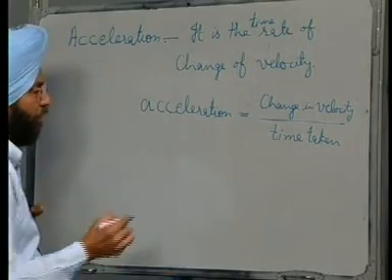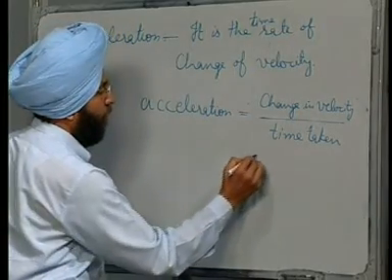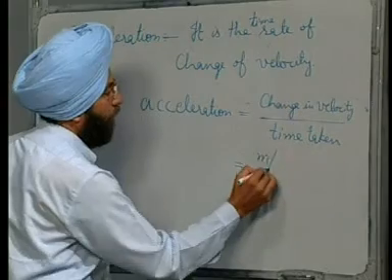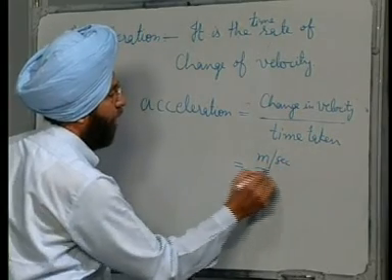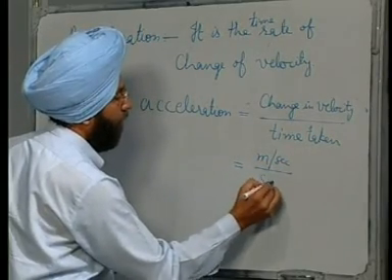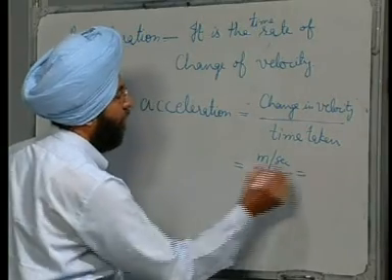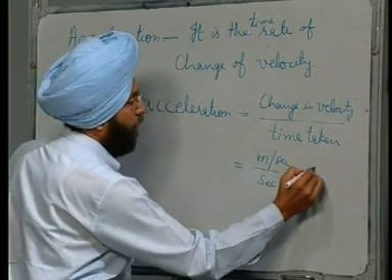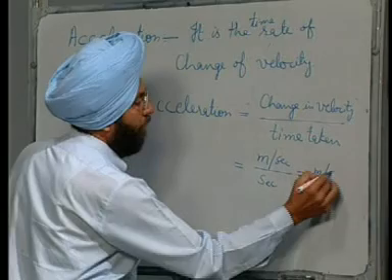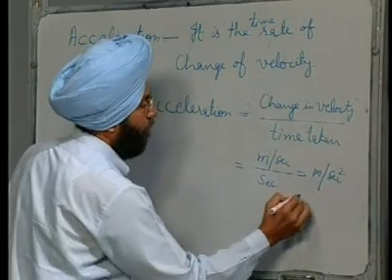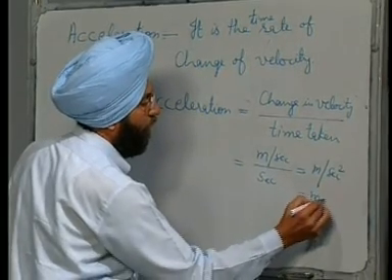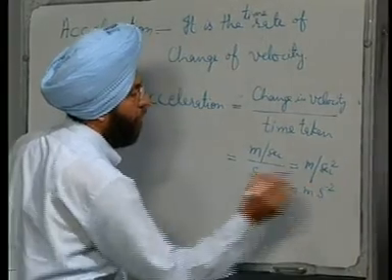Now, change in velocity is measured in meters per second, time is in seconds. So, units of acceleration are meter per second square, or meter s minus 2.